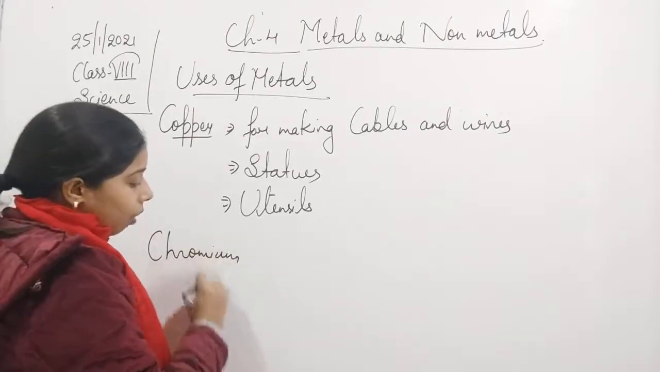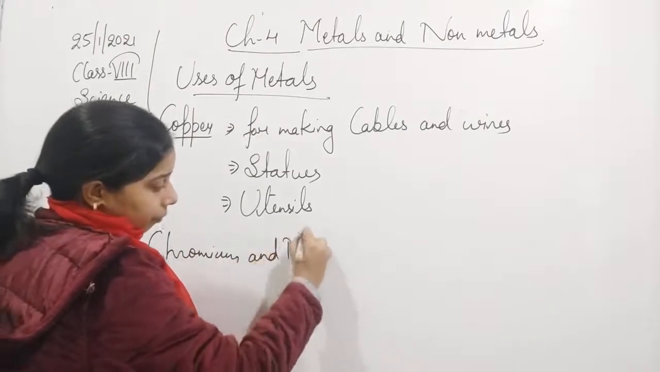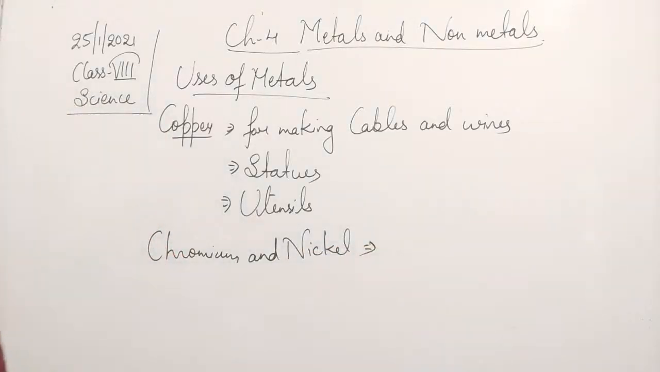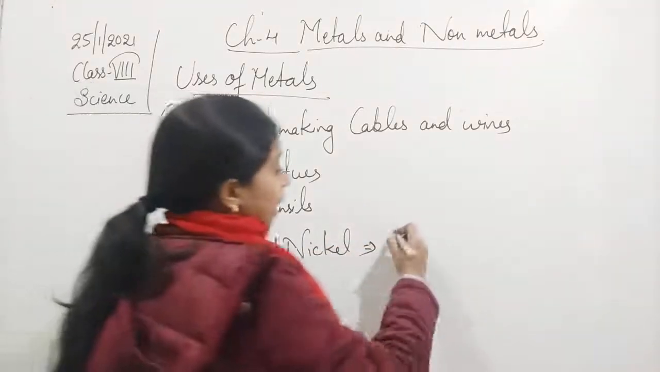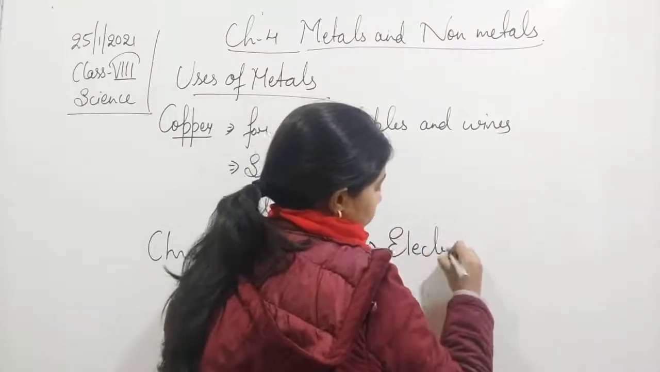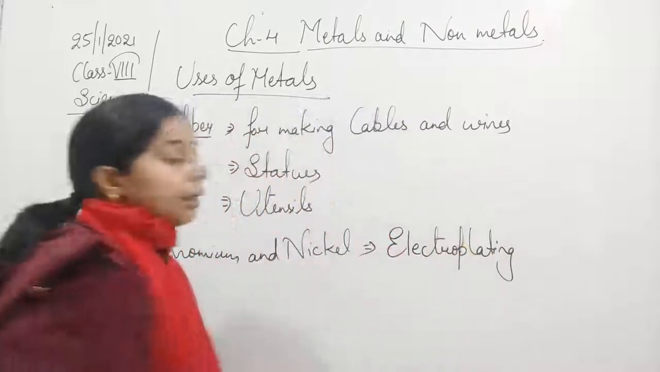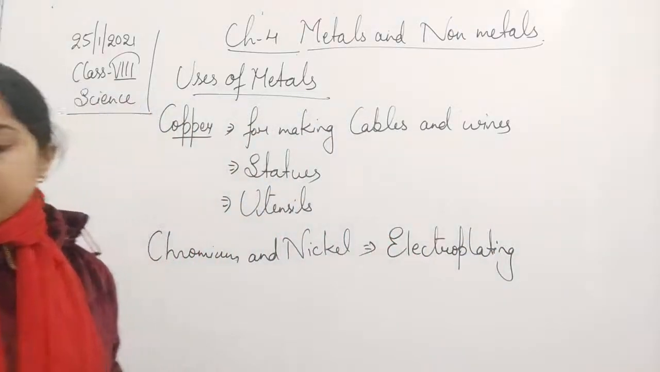and even along with the chromium, nickel. These two are metals, and these two are used for electroplating. So to carry out the process of electroplating, chromium and nickel are used.